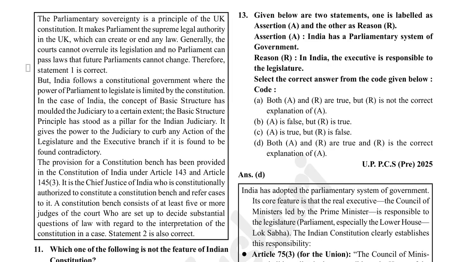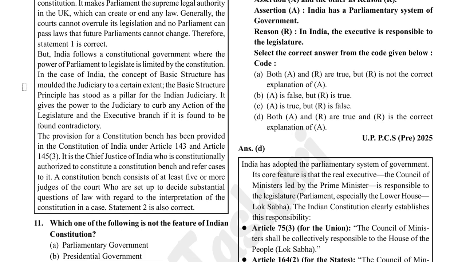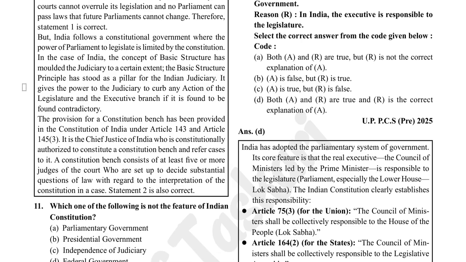But India follows a constitutional government where the power of parliament to legislate is limited by the constitution. In the case of India, the concept of basic structure has molded the judiciary to a certain extent. The basic structure principle has stood as a pillar for the Indian judiciary. It gives the power to the judiciary to curb any action of the legislature and the executive branch if it is found to be contradictory.